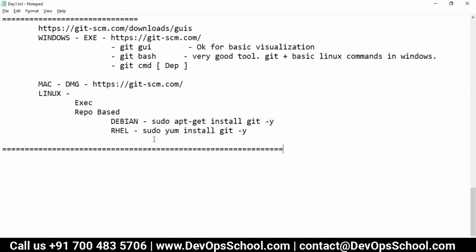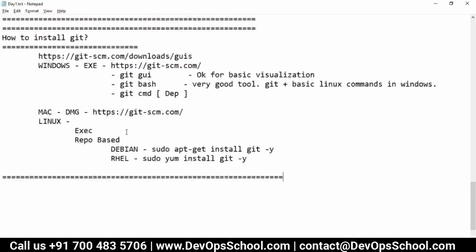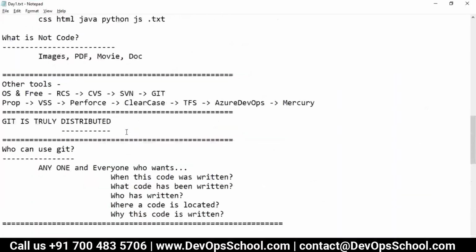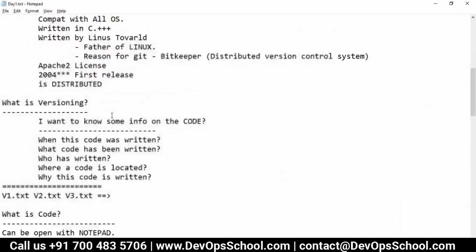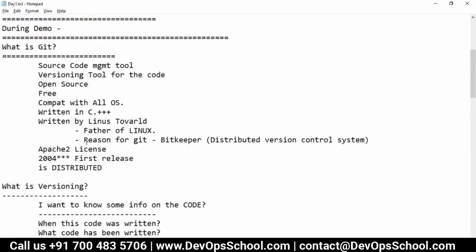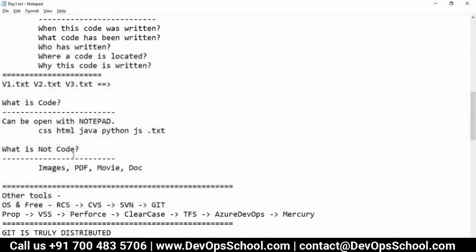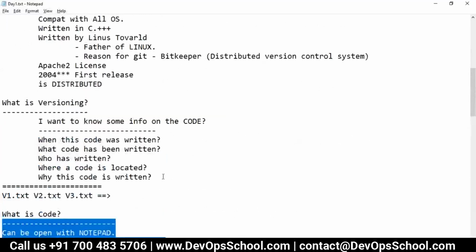So keyword means command and behavior, and that is all about this training, this workshop. So we will learn. I don't want to give you all the commands in one go so that you get lost and lose interest. For the time being, you need to remember only one thing: I have a code, and I want to do versioning. That's all.